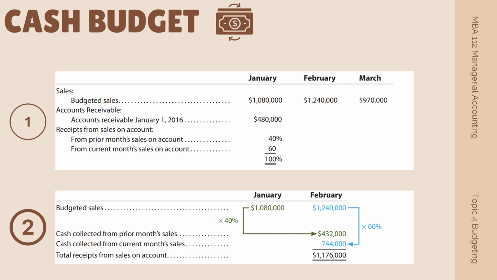The budgeted cash collected for any month is the sum of the cash collected from previous month sales and the cash collected from current month sales. This is shown here, table number 1. So to illustrate further, here in table number 2, the cash collected in February is 40% of the cash collected on sales in January, which is this one, times 40%, added to 60% of cash collected in sales February shown here.